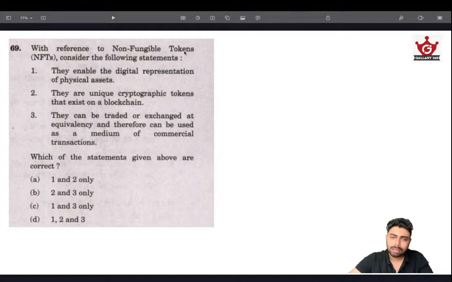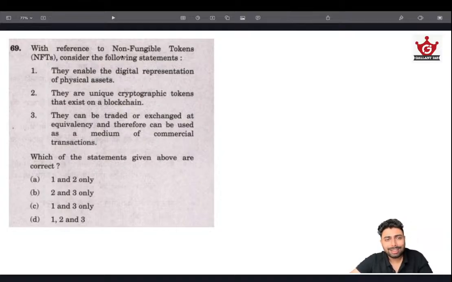That's basically tokens. Since tokens are given, tokenization means digital representation of physical assets. That's true. Then they are unique cryptographic tokens that exist on a blockchain. Yeah, maybe, assuming you don't know, maybe. They can be traded or exchanged at equivalency and therefore can be used as a medium of commercial transaction. Can they?